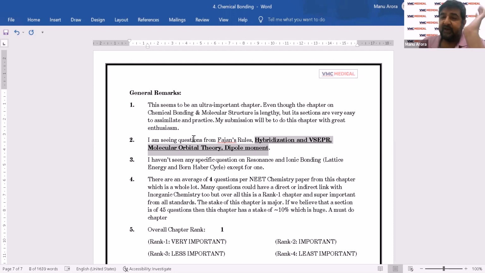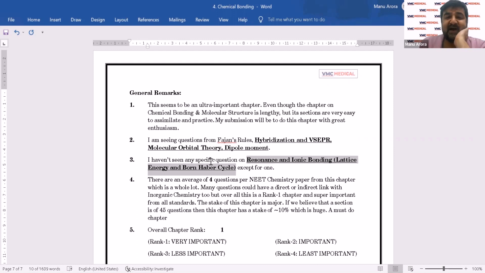It's lengthy. There are more sections, right? So it does take time to complete this chapter. But honestly, I think this chapter is achievable for any student. It's very easily achievable and can very easily be assimilated. I haven't seen any specific questions coming on resonance. Ionic bonding, there was one very poor question, so I will not even count that. Resonance, ionic bonding, lattice energy, Born-Haber cycle, except for one, which I don't even count. I can probably put that under P block.